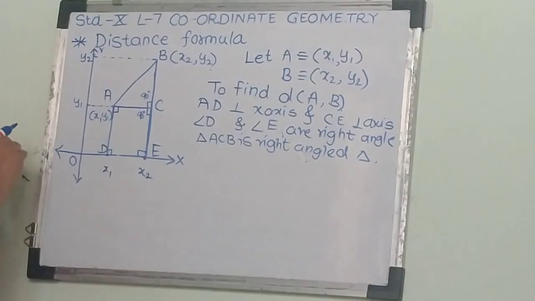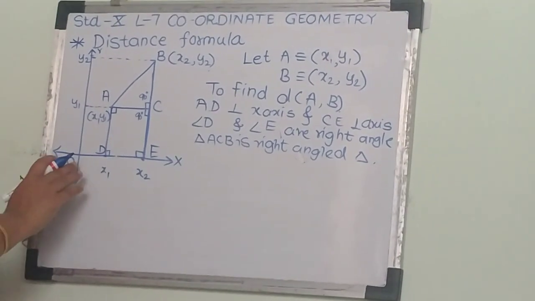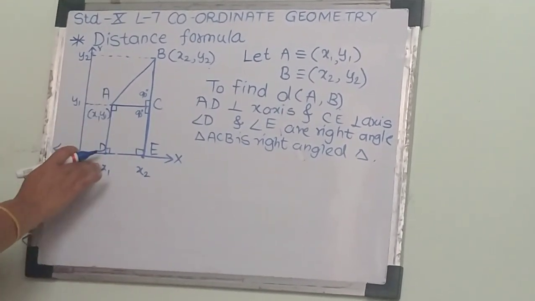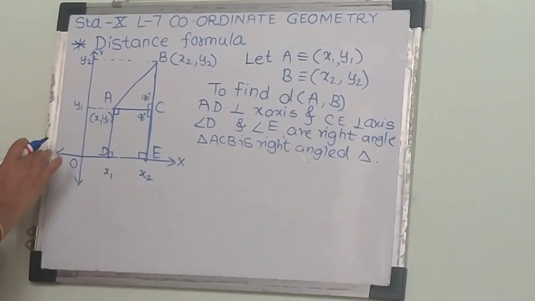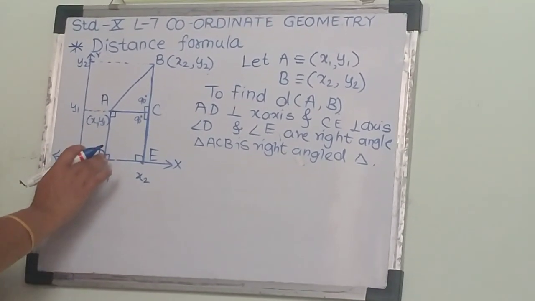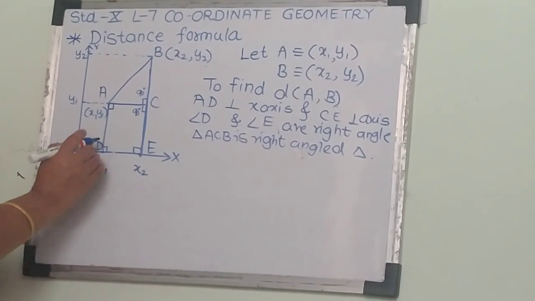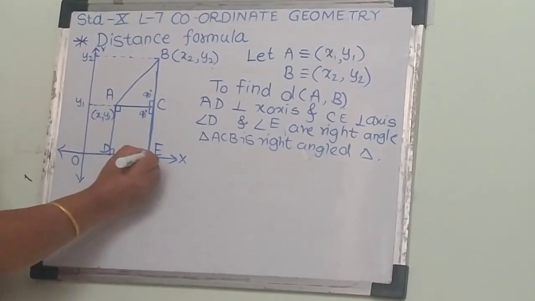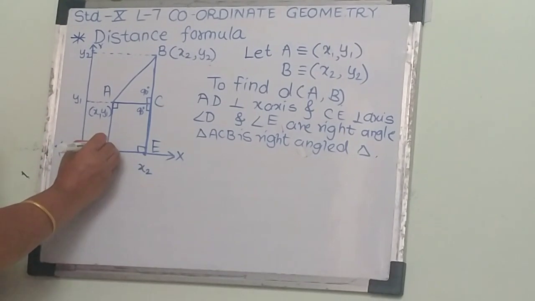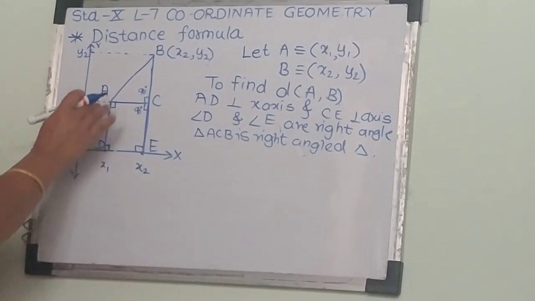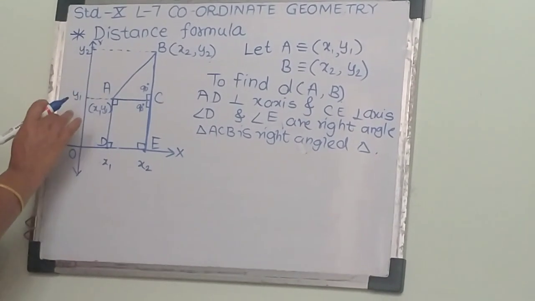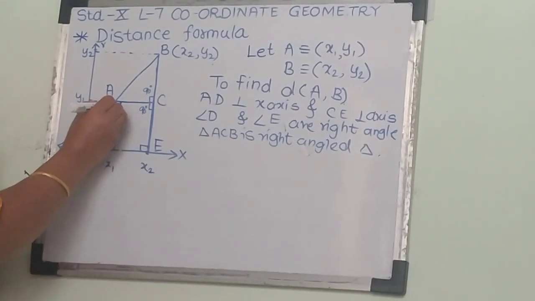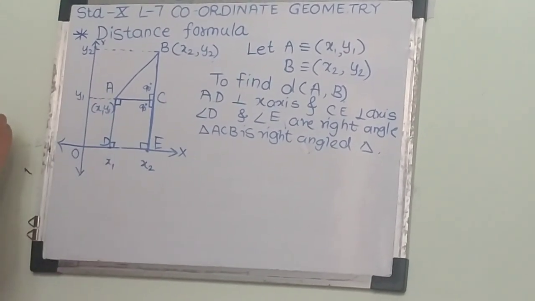See, again I am going to explain. First, AD is perpendicular to CE, it means the angle should be 90 degrees. So at D position and E position the angle is 90 degrees. As AD is perpendicular, here also they are forming a right angle.